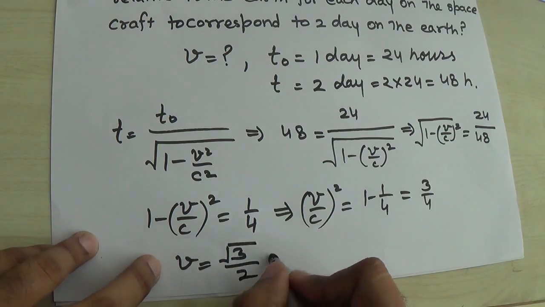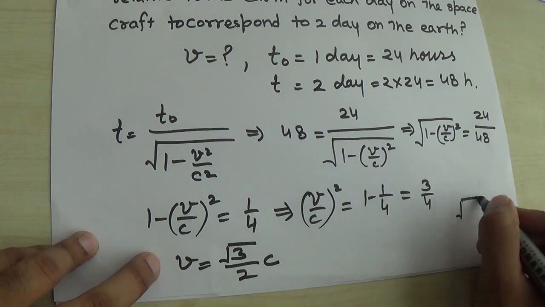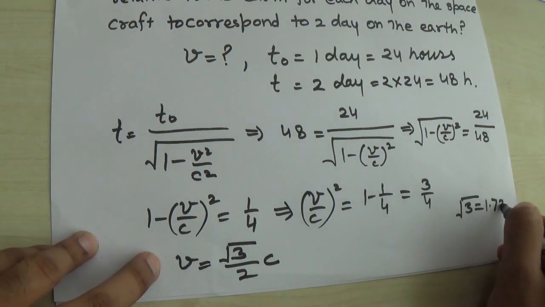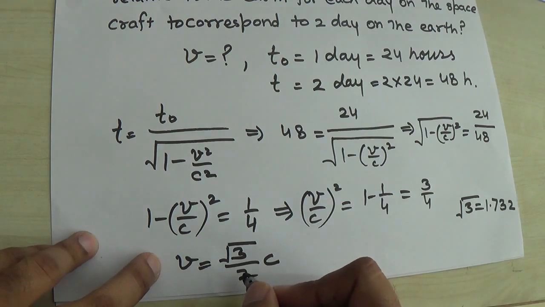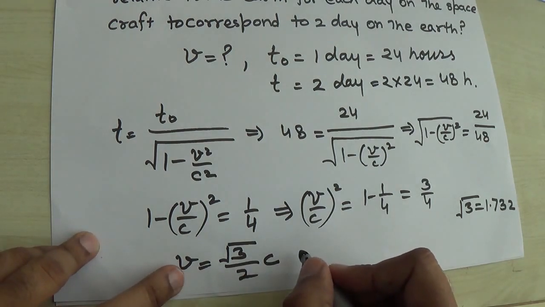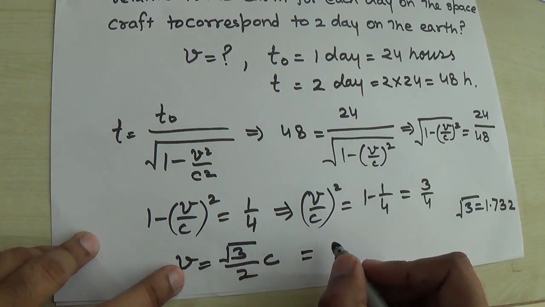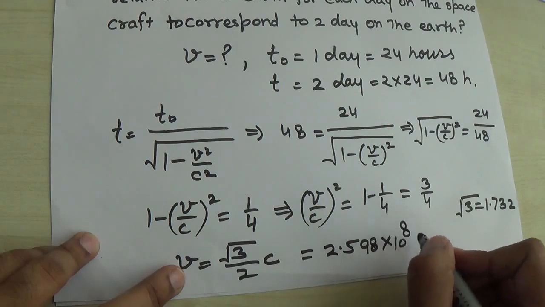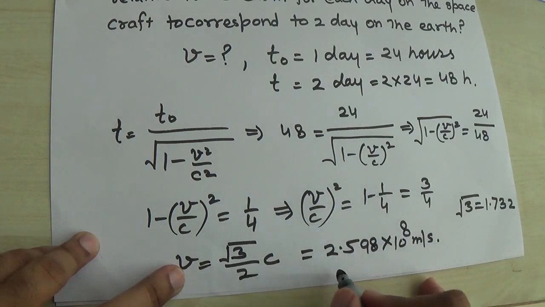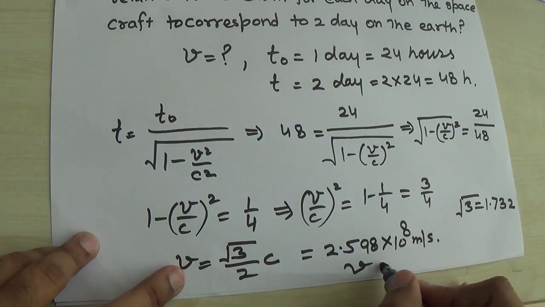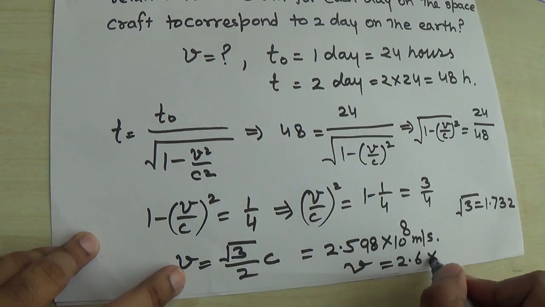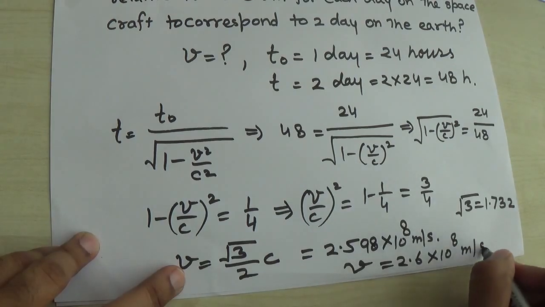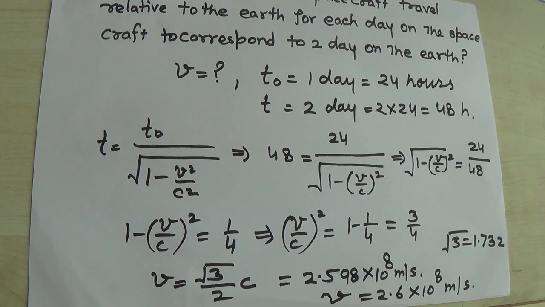3 by 2 C, and square root 3 you know, that is 1.732. So when you put the value in and simplify, and put the value of C, then it becomes 2.598 into 10 raised to power 8 meter per second, or approximately V is equal to 2.6 into 10 raised to power 8 meter per second. So these were some basic examples related to time dilation, right?